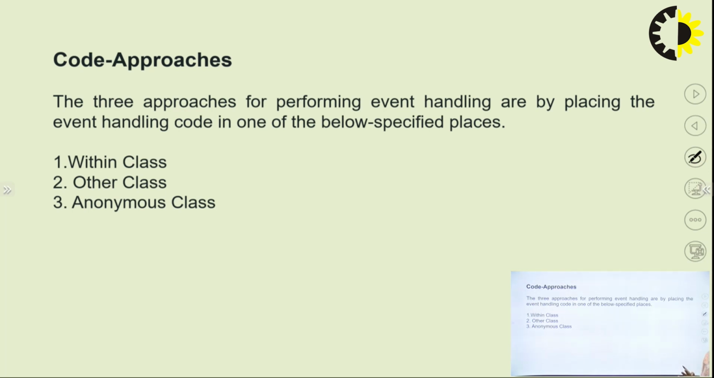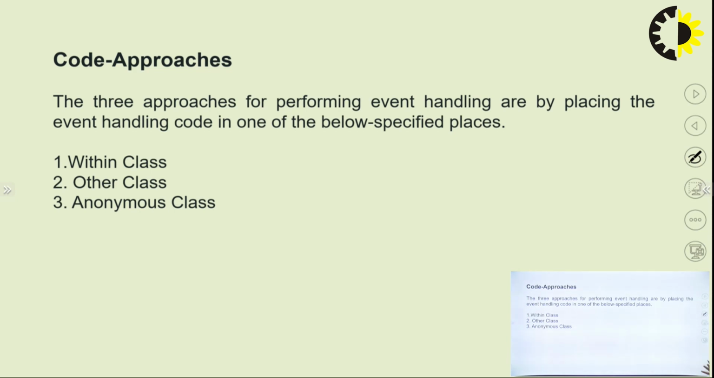Now, to apply event handling, we have a total of 3 approaches through which we can handle events in Java. That is, we can handle the event within the same class in which we are generating the event. Then we have a second approach, in which we can generate an event in one class and then handle it in the next class, or we can even use an anonymous class for generating the event. These anonymous classes are local classes which are used to optimize the code which you are writing. So we can use any of these 3 approaches to handle events in Java.